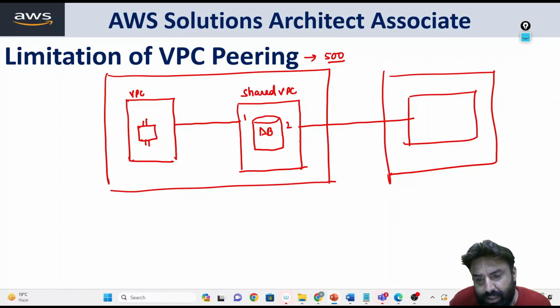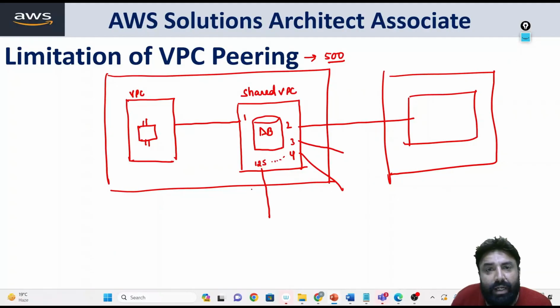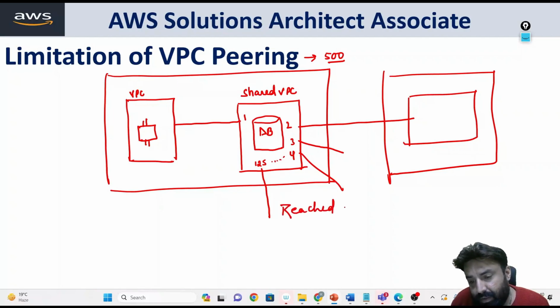Then a third connection came, then a fourth. Let's say it went up to 125, and everything was okay. But after 125 VPC connections, it reached the hard limit. A hard limit means it cannot be increased further. So the overall conclusion is that a VPC can have a maximum of 125 peering connections.